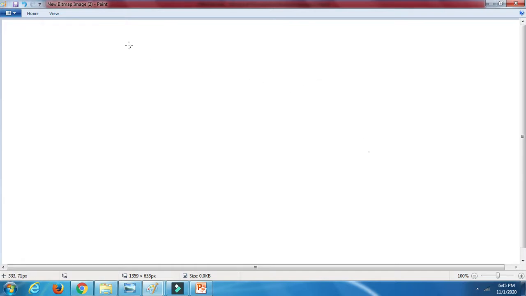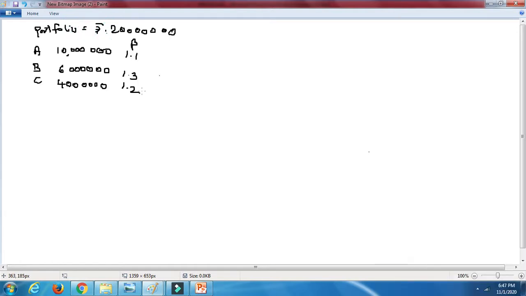Let me write down the entire information over here. First of all, he has given you the weights. He has a portfolio amount of 2 crores. Here you are supposed to calculate the betas of the portfolio. The very first thing he asked is to decrease the portfolio beta to 0.8, so let's do that first.